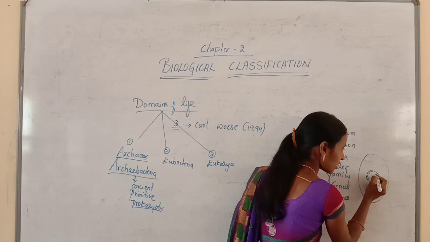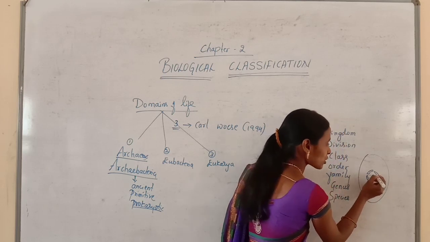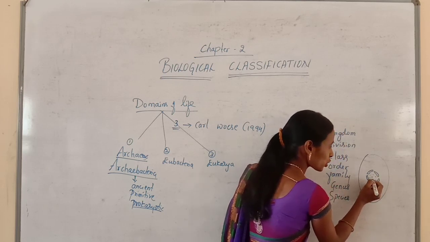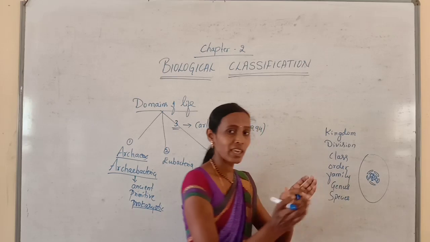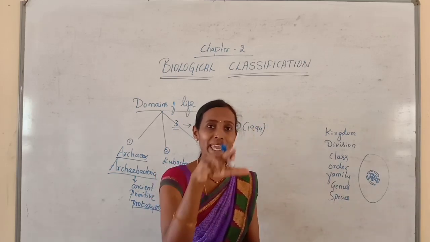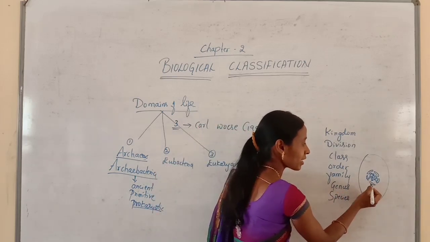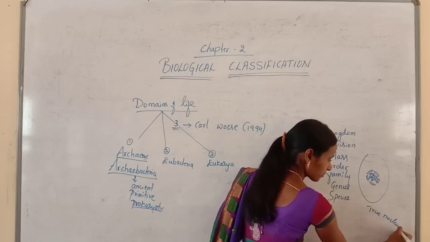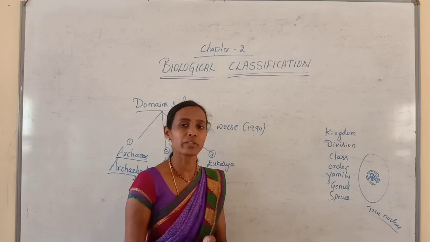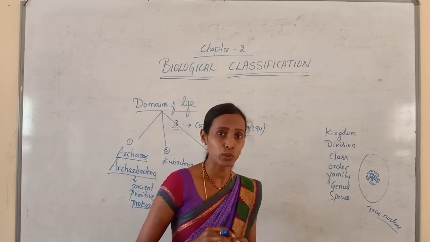This is the nuclear membrane, which contains nucleoplasm and a nucleolus along with the genetic material called chromatin. If a nucleus is enclosed by a nuclear membrane like this, such a nucleus is called a true nucleus. And this type of true nucleus is common in all eukaryotes.